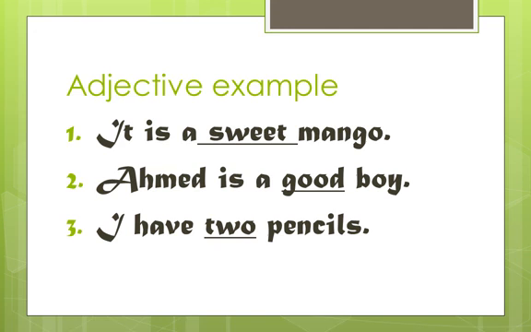Mango is what? Noun. Ahmad is a good boy. Ahmad is what? Noun. We are describing Ahmad as a good boy. He is a good boy. Good is what? Adjective. I have 2 pencils. Pencil is a noun. 2 is what? Adjective.